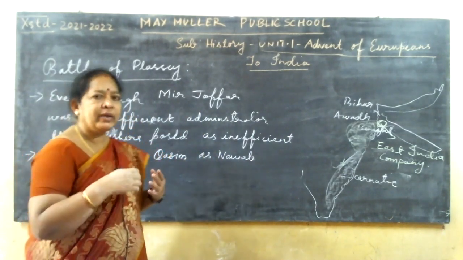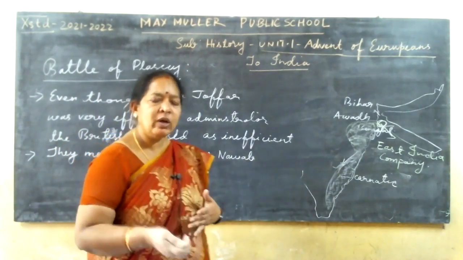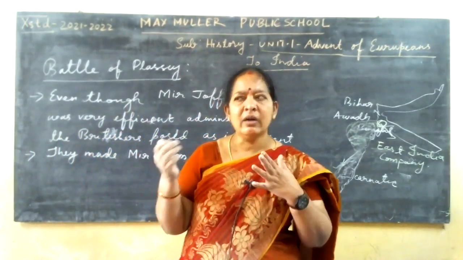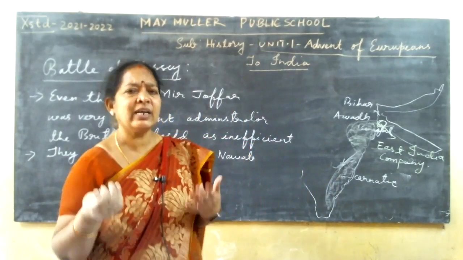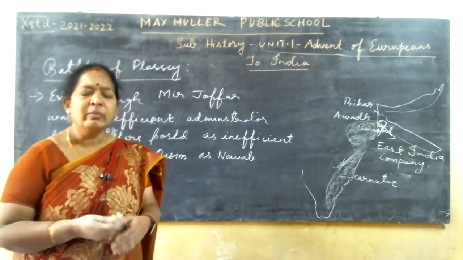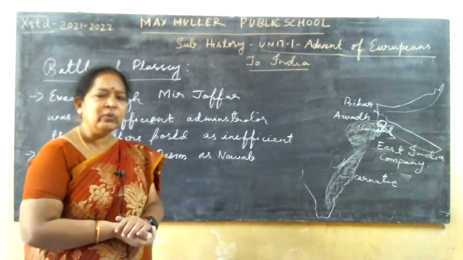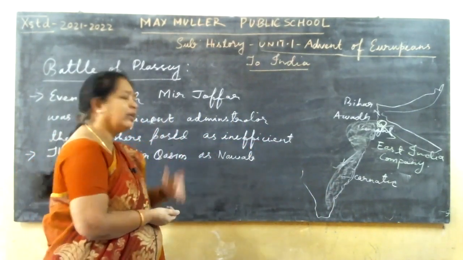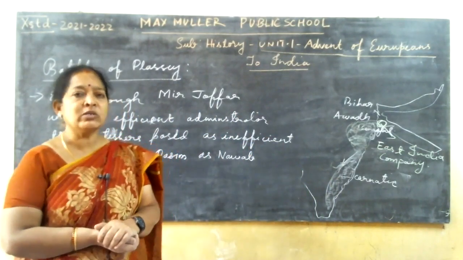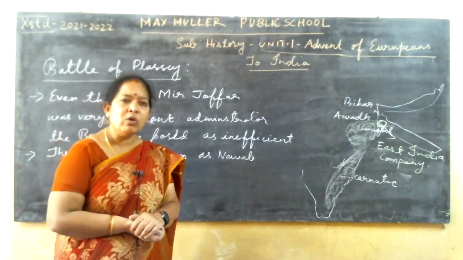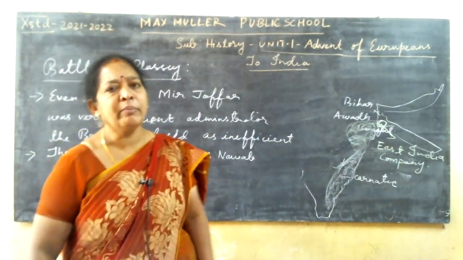Mir Qasim knew about their cunningness and greediness, how they were misusing the dastaks, and how they dethroned Mir Jafar. Their cunning plan was known to Mir Qasim.